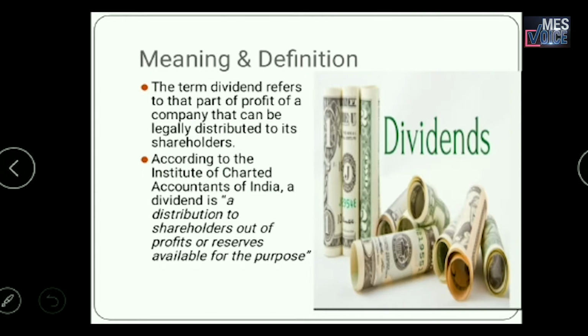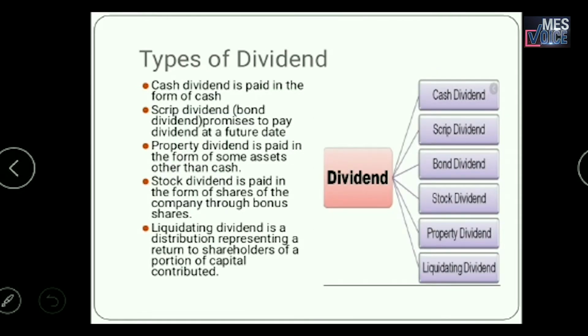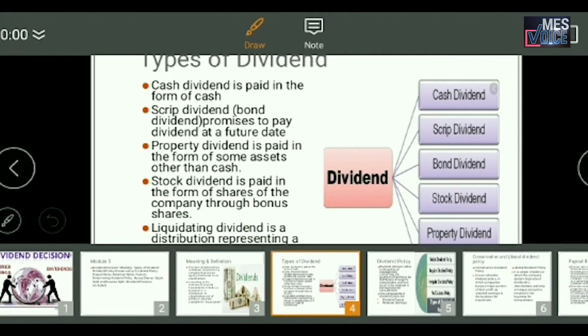The term dividend refers to that part of a profit that can be legally distributed to its shareholders. So it is the portion of the profit that is distributed to the shareholders. According to the Institute of Chartered Accountants of India, a dividend is a distribution to shareholders out of profits or reserves available for the purpose. And we have different types of dividend like cash dividend, scrip dividend, bond dividend or stock dividend, property dividend, and also liquidating dividend.